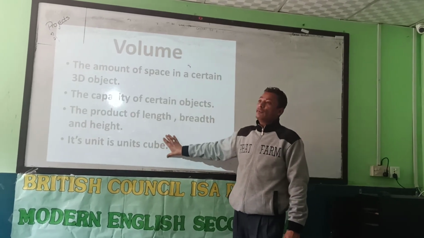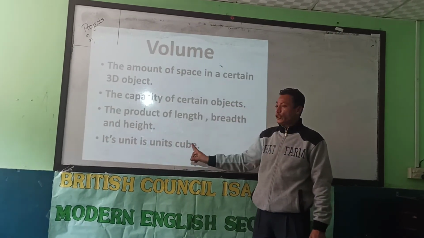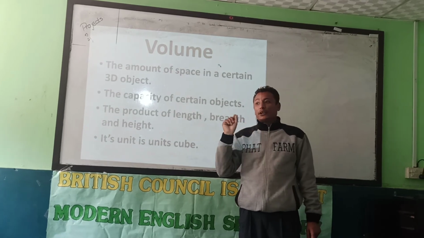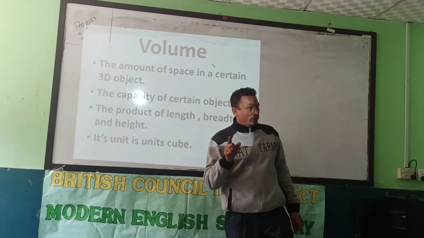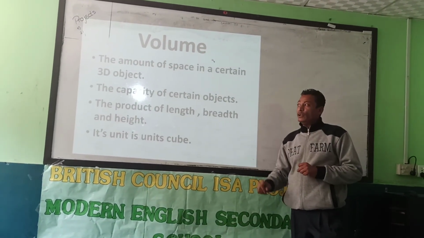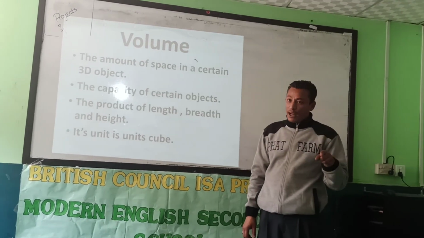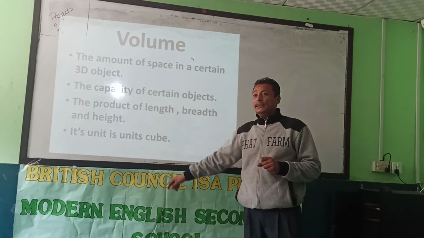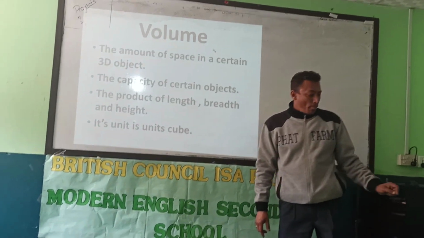And while finding the volume, its unit will be unit cube, that is centimeter to the power 3, centimeter cube, meter to the power 3, meter cube. Be clear about unit. In area, it is centimeter square, that is unit square. And in volume, it will be unit cube, that is centimeter cube or meter cube.